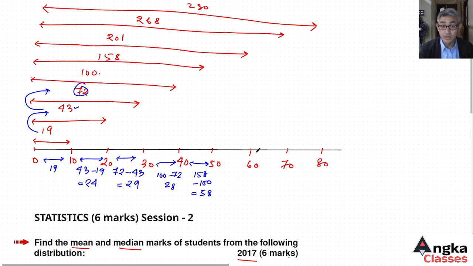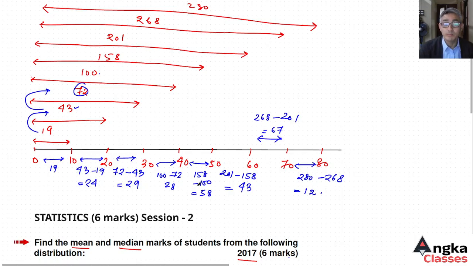For 50 to 60, it is 201 minus 158, which is 43. Similarly, for 60 to 70, it is 268 minus 201, which is 67. For 70 to 80, it is 280 minus 268, so we have 12.